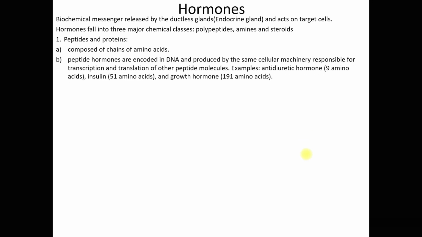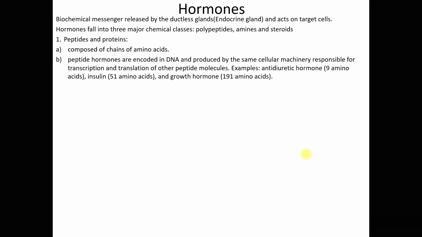Peptide hormones are encoded in DNA and produced by the same cellular machinery responsible for transcription and translation of other peptide molecules. So meaning to say, these peptide hormones are being synthesized from the DNA, the same way as other peptide molecules, by transcription and then translation later on in the cell cytoplasm. Can you understand? Same as with other proteins.